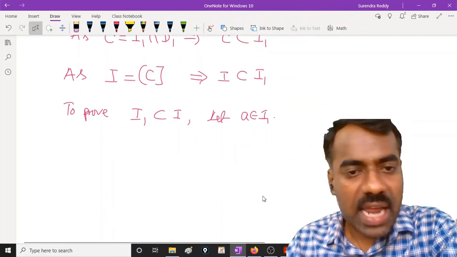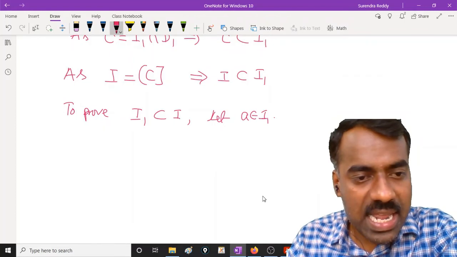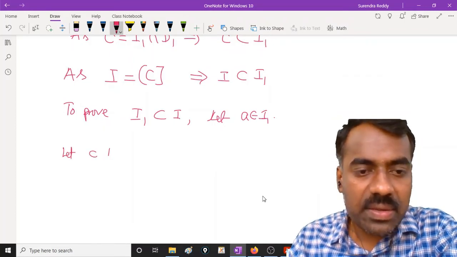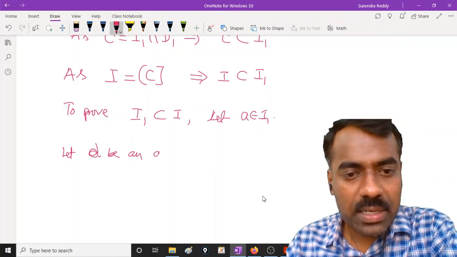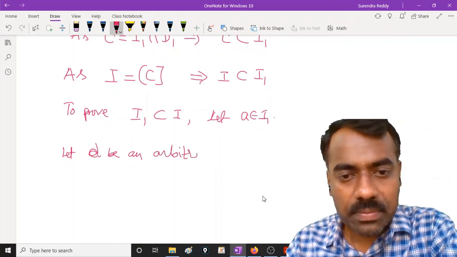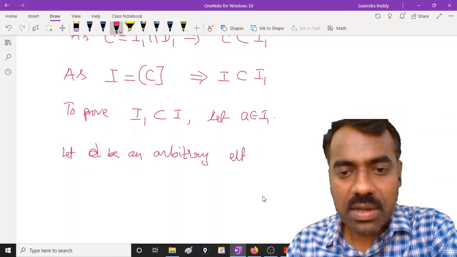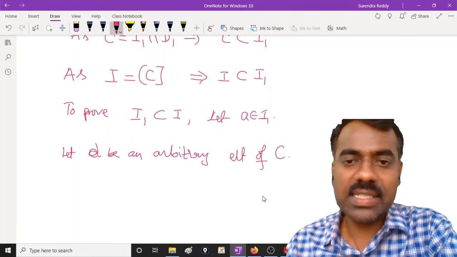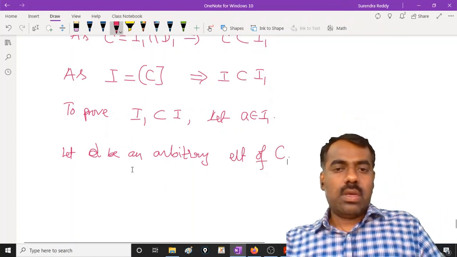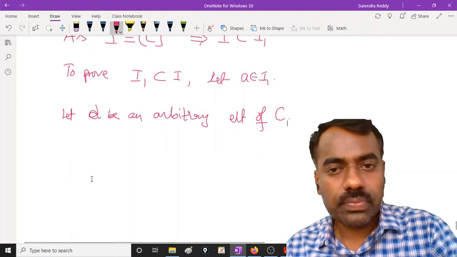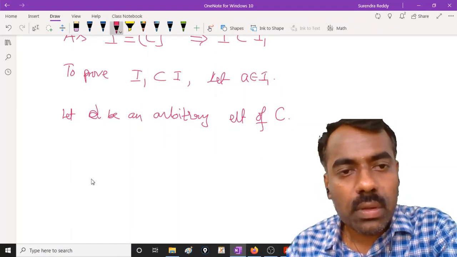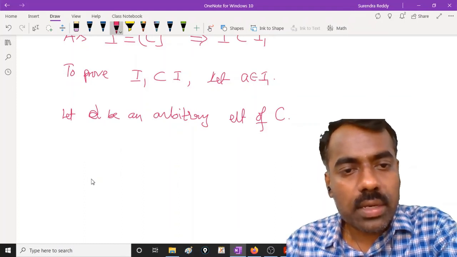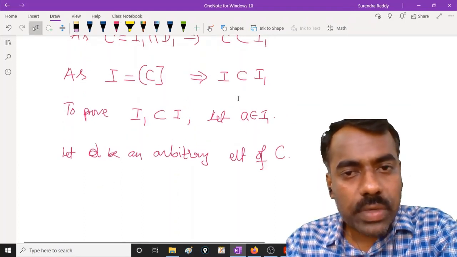Now you start here. Whatever was discussed earlier, let D be an arbitrary element of your convex subset C, right? Then we have to use this.